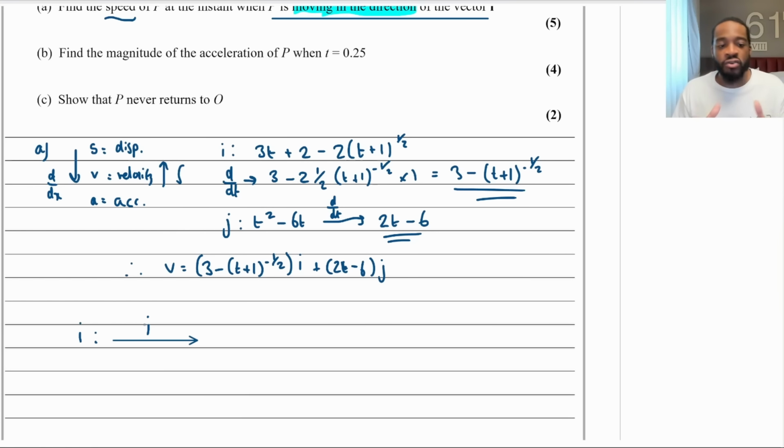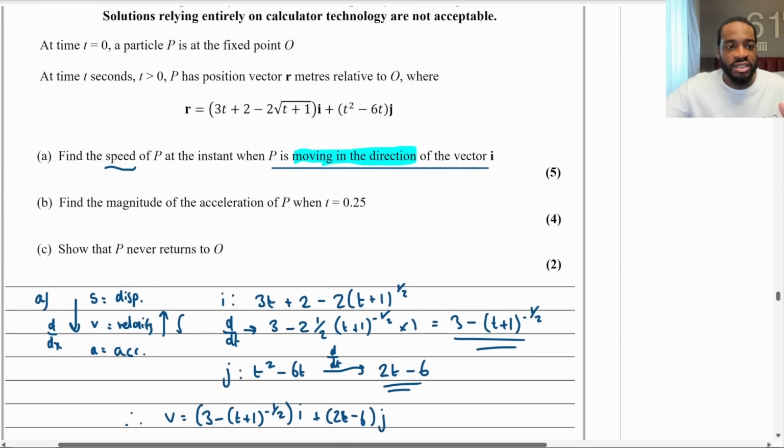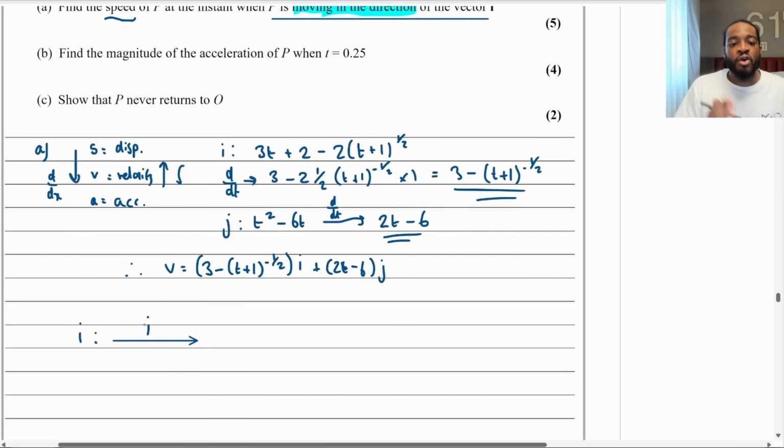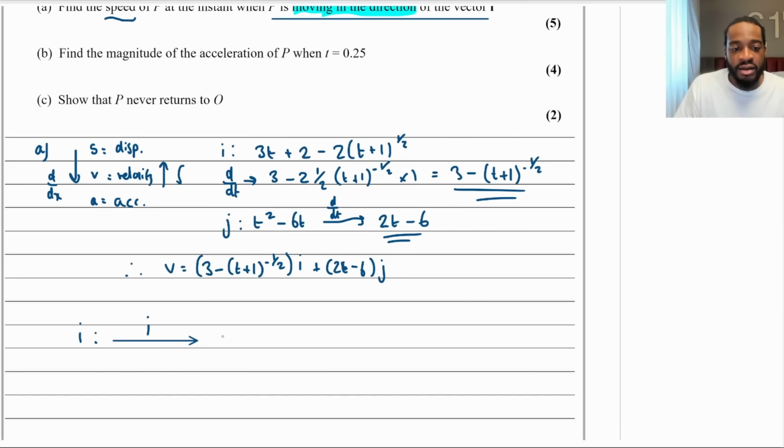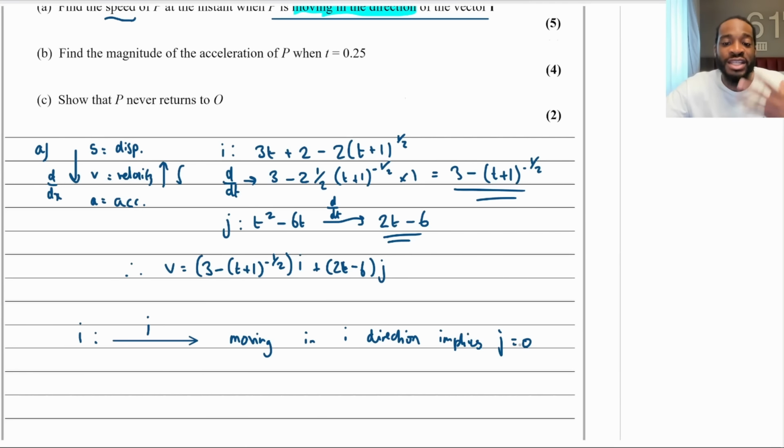It's going completely horizontal. If the particle P is moving horizontally, what does that tell you about the j component? It must be 0, right? So I'm going to write moving in i direction implies the j component is 0, okay? So we need to figure out the time where that occurs.